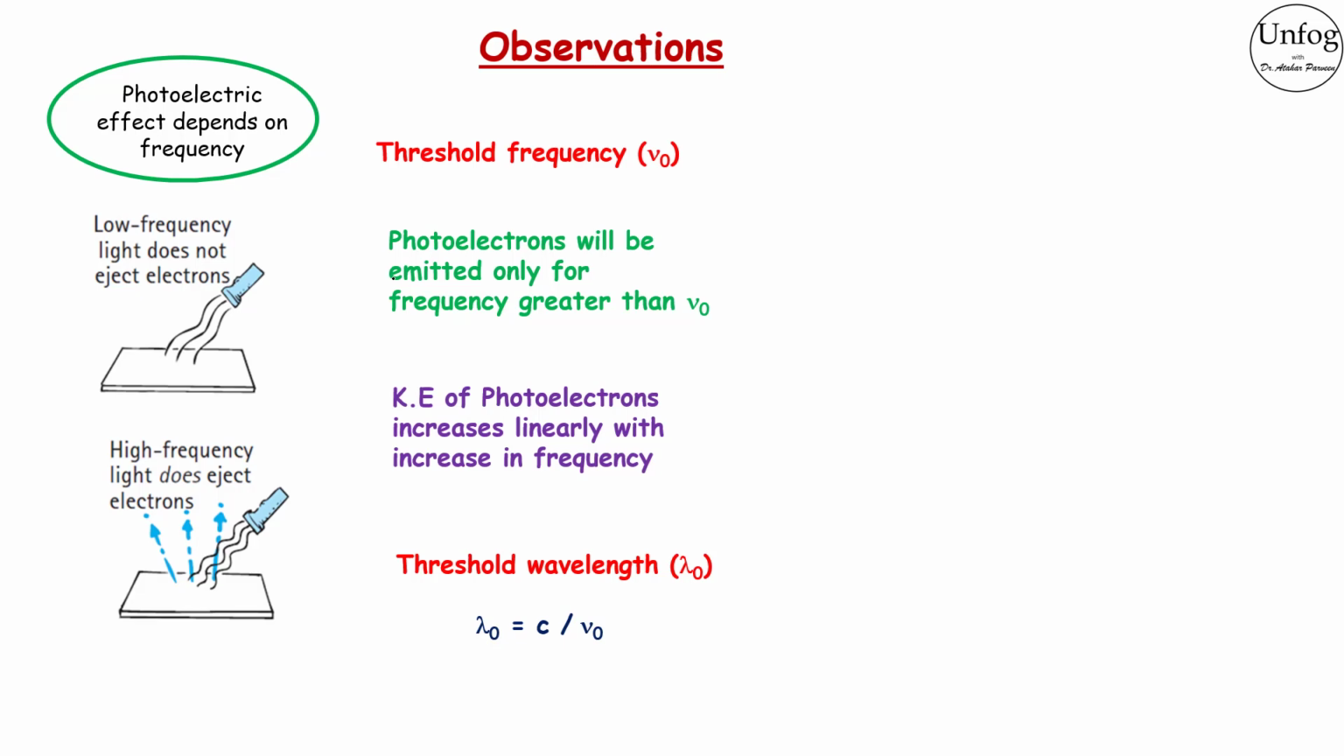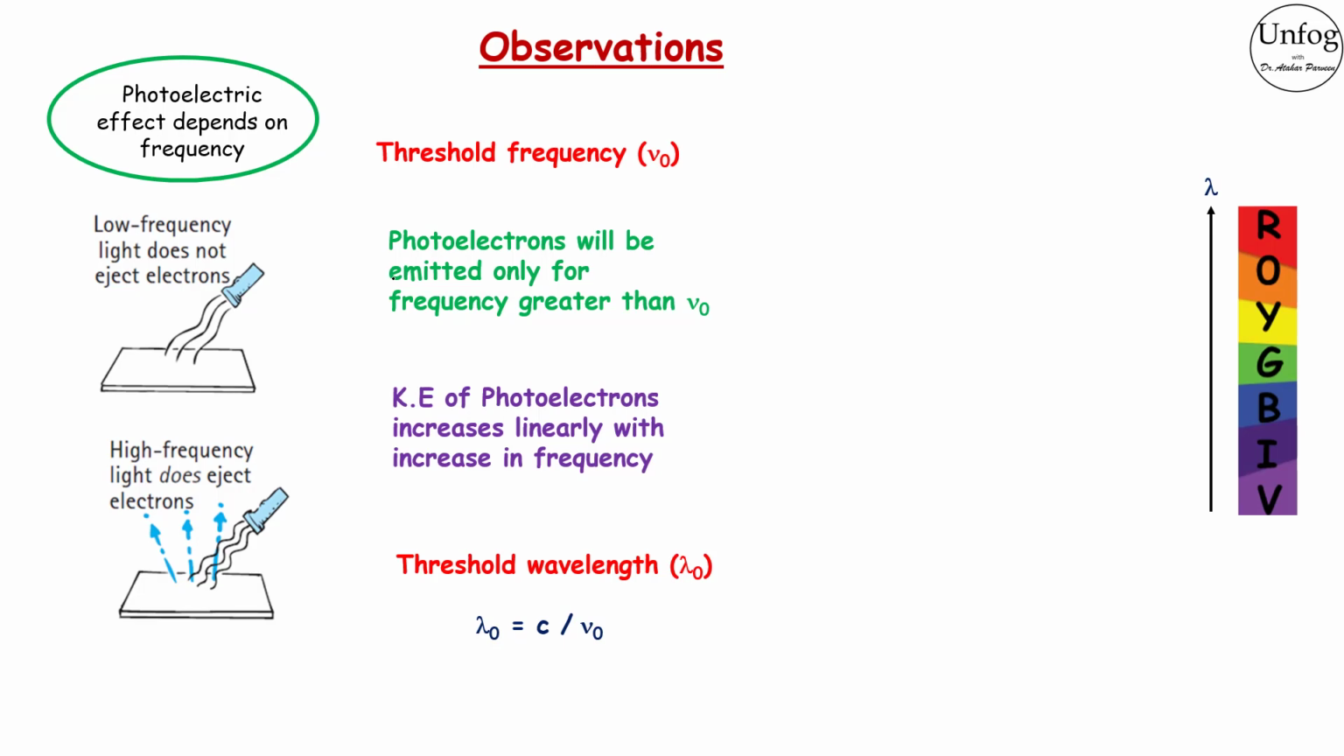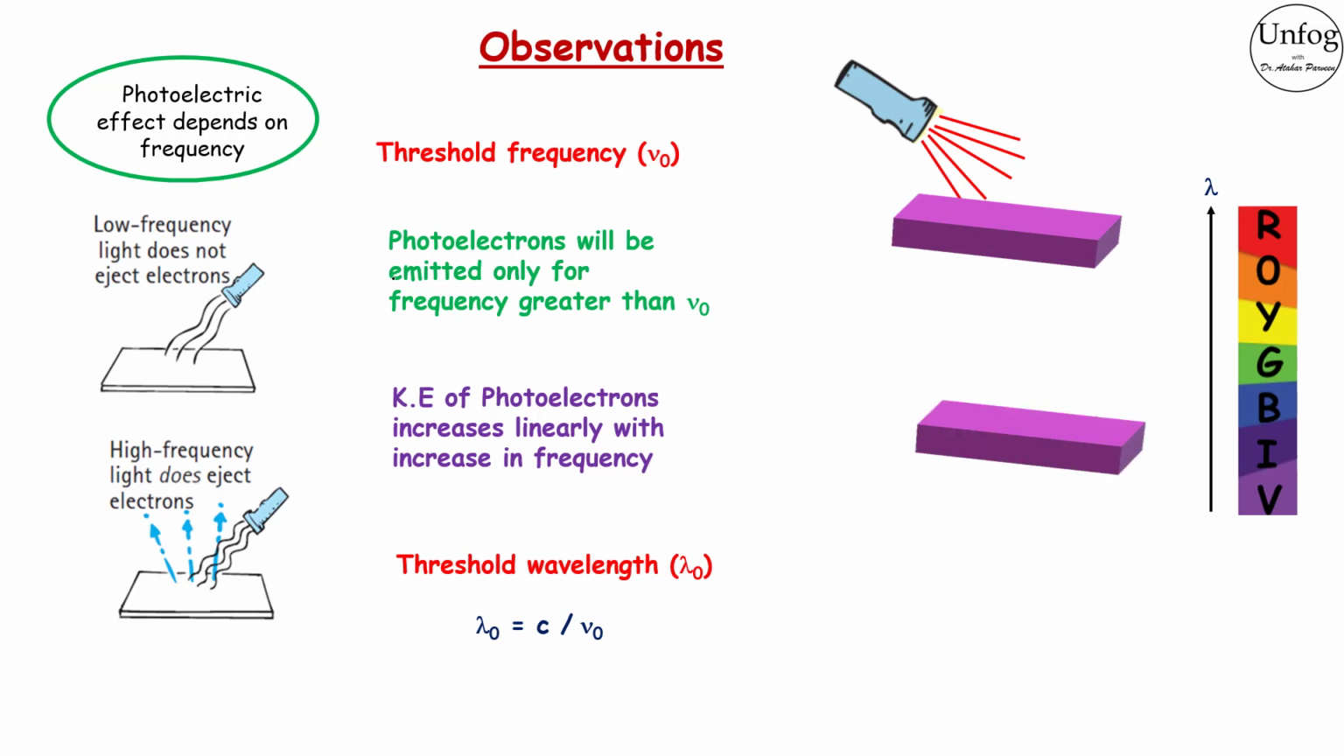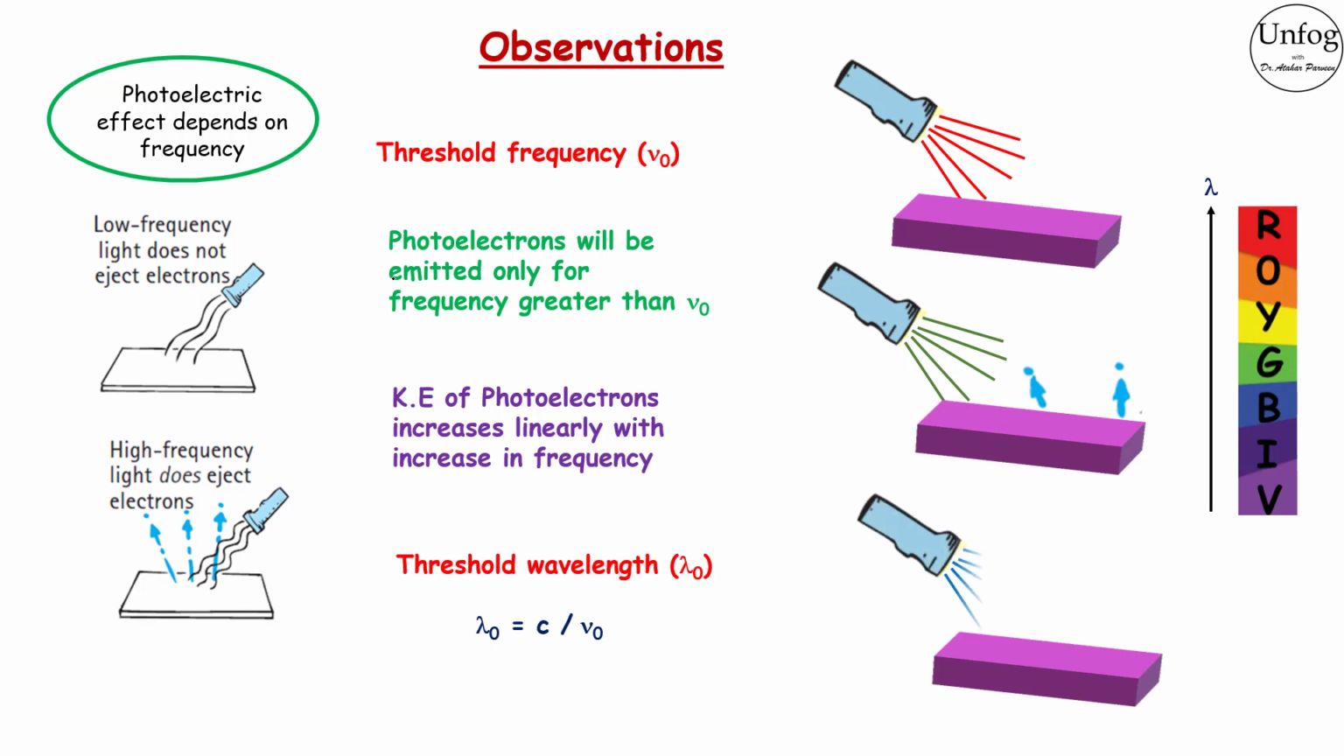We know that wavelength increases and frequency decreases from violet to red color light in VIBGYOR. That's the reason why when red light, which has very low frequency, is incident on the metal surface, no electrons are ejected. When green light of a little higher frequency is incident on the metal surface, electrons are ejected but with less kinetic energy. But when blue light, which has higher frequency than red and green, is incident, electrons are ejected with higher kinetic energy.